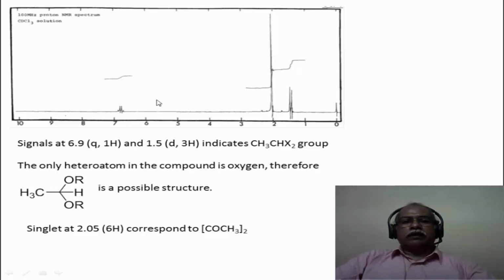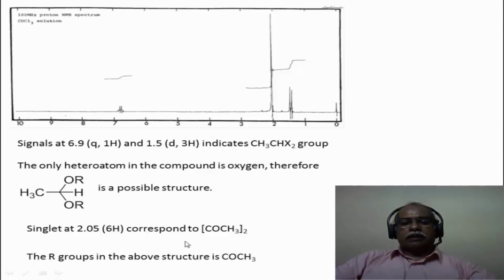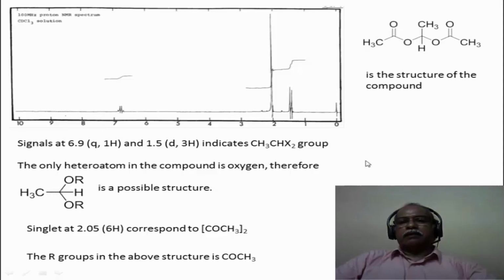So this is 1 hydrogen intensity, this is 3 hydrogen intensity, and this is 6 hydrogen intensity, which takes care of all the hydrogens present in the molecular formula. So the molecule is a diacetate of acetaldehyde hydrate. So this is the structure of the compound. It is consistent with the degree of unsaturation, consistent with the mass spectral data, consistent also with the infrared spectrum and the proton NMR spectral data.